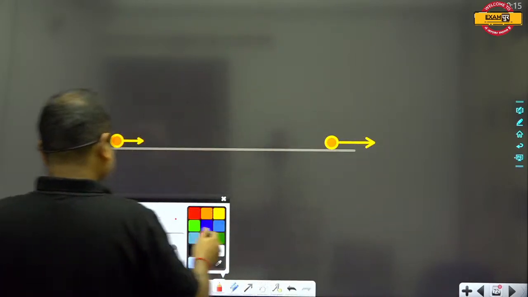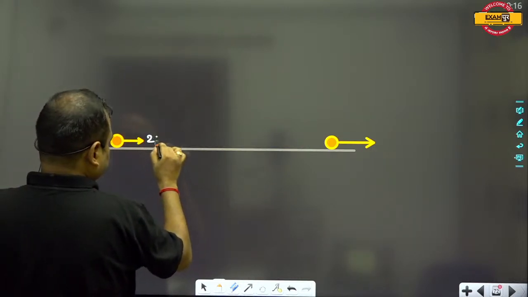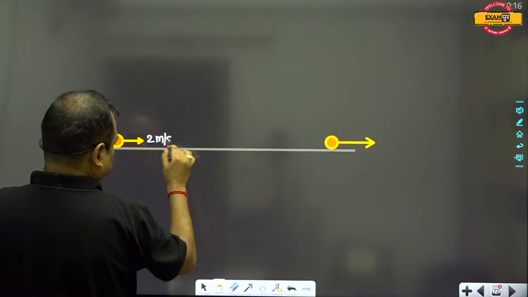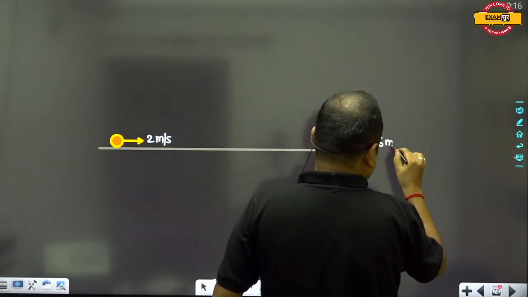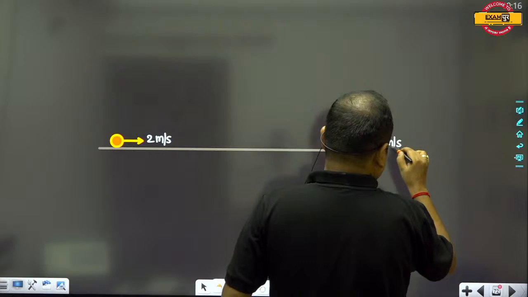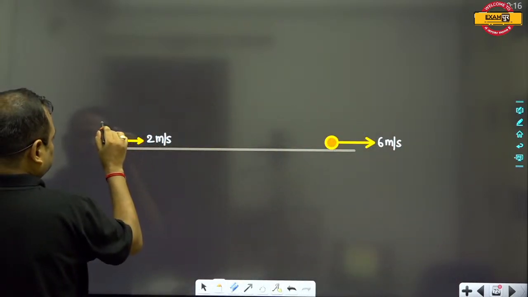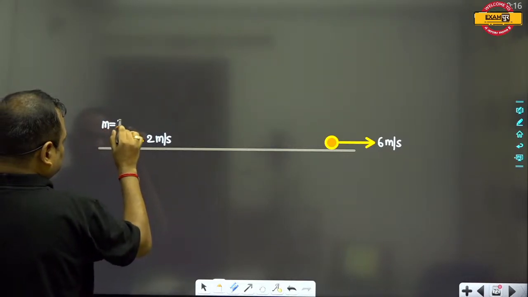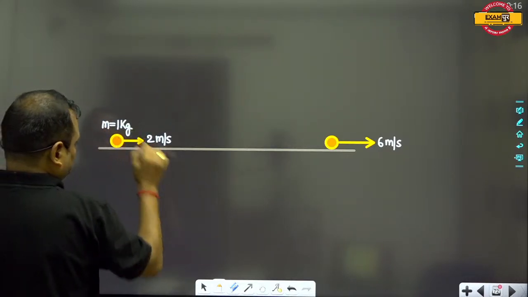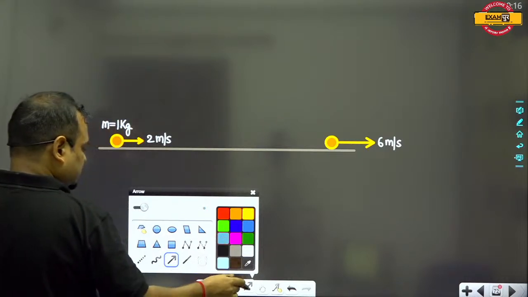Now this is equal to 2 meters per second. Now the body is moving with 6 meters per second, and this body is of 1 kilogram. And suppose that someone has applied some force like this.